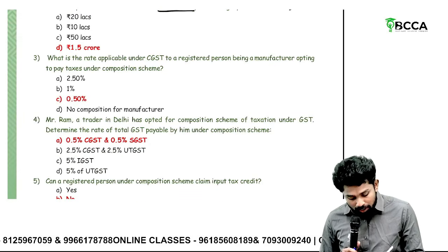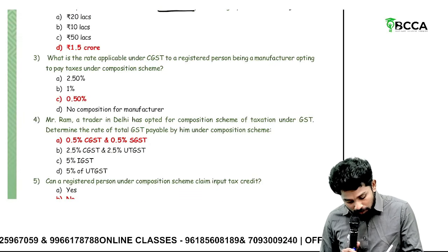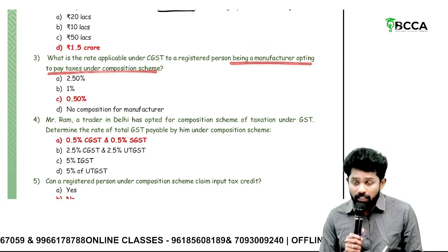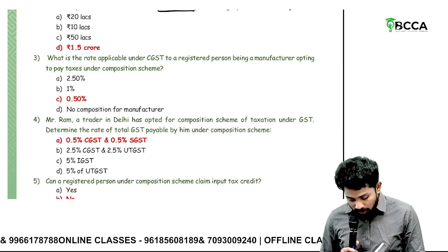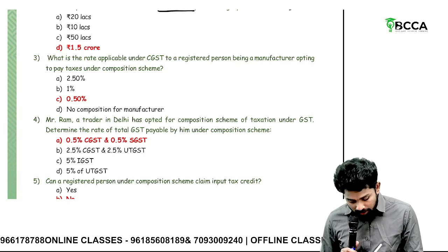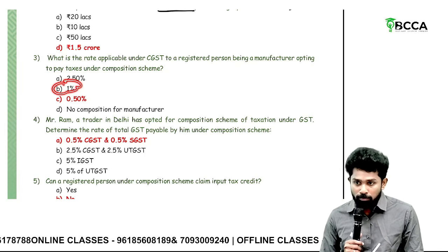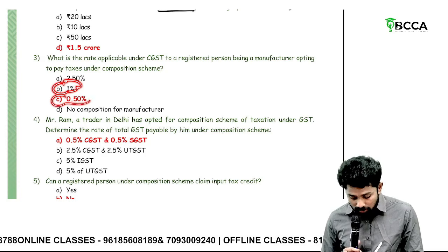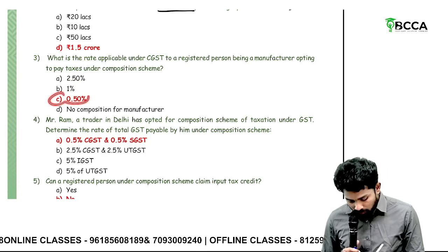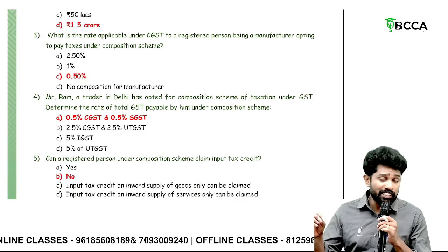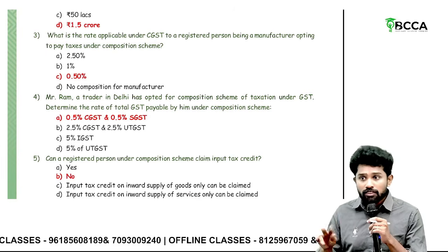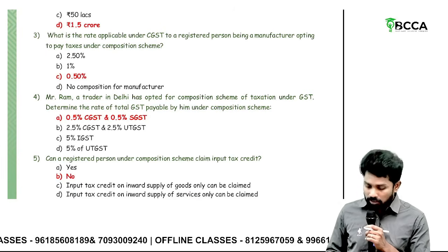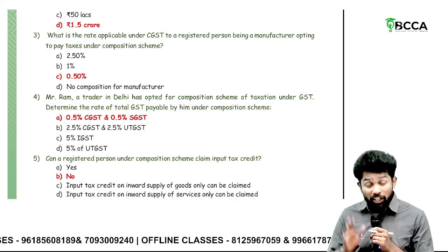What is the rate applicable under CGST to a registered person being a manufacturer opting to pay tax under composition scheme? 0.5% and 0.5%. Sir, there is quite a chance of taking it as 1% as well, because 0.5 plus 0.5 we can take together, but the institute has given this answer only. Okay. But in the recent answers I have seen, if there are such confusions, they are giving both answers as correct. So if that is the question, they'll give B and C also as correct. So don't worry much about that.